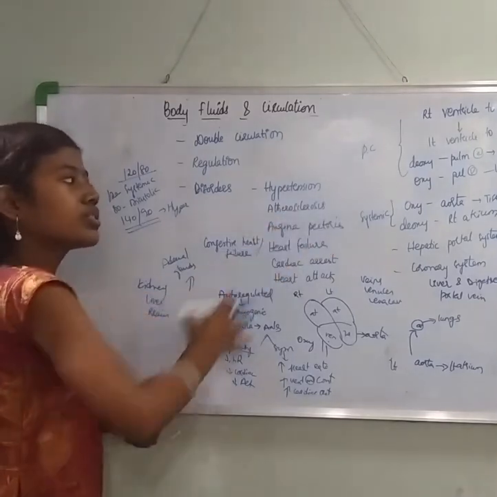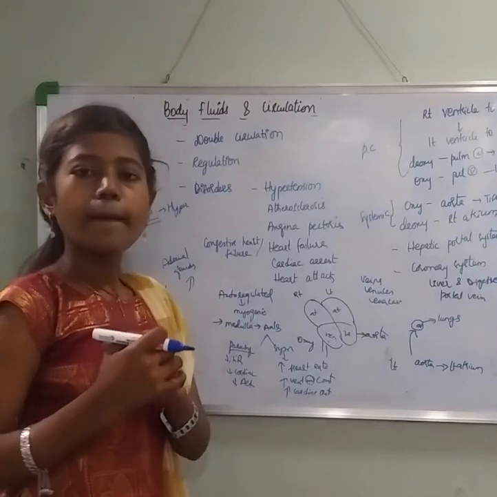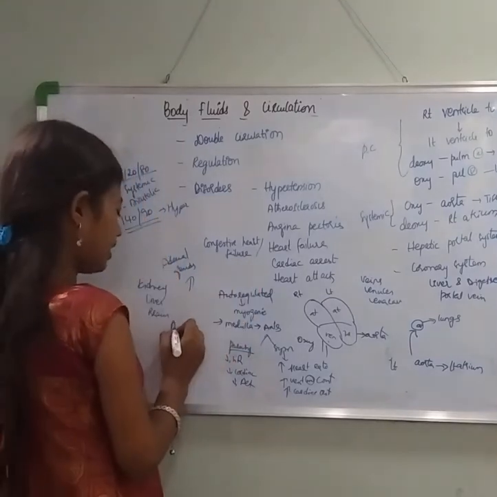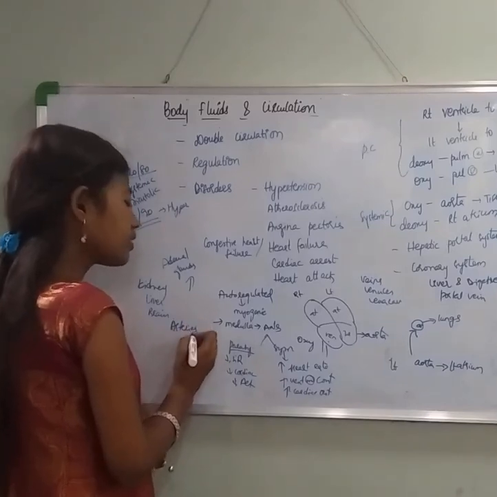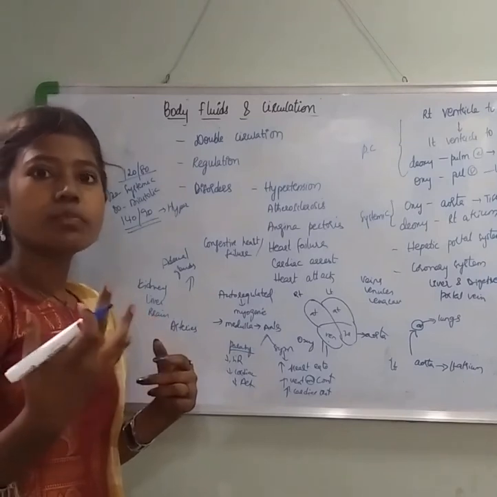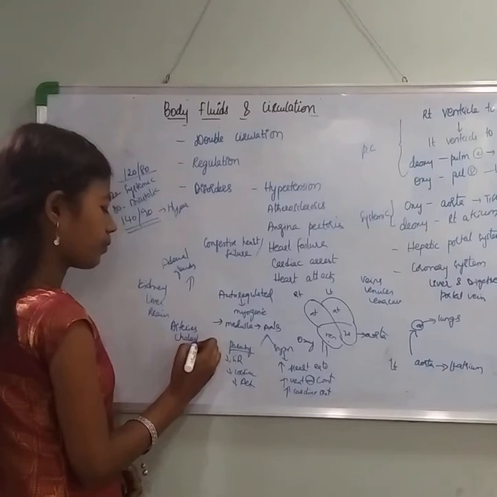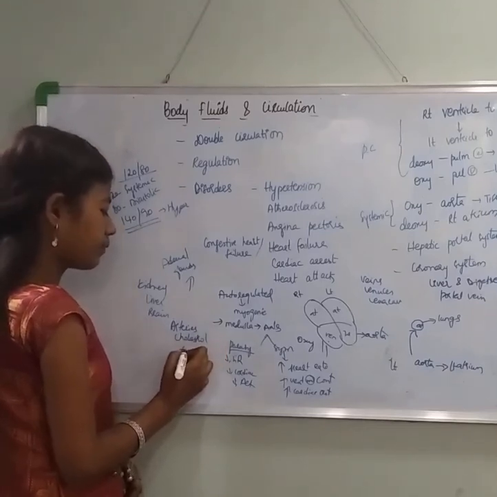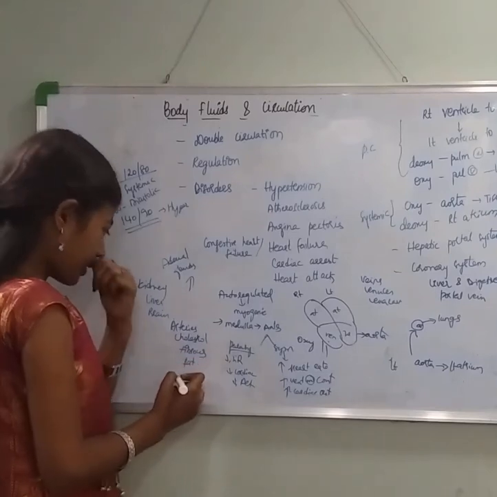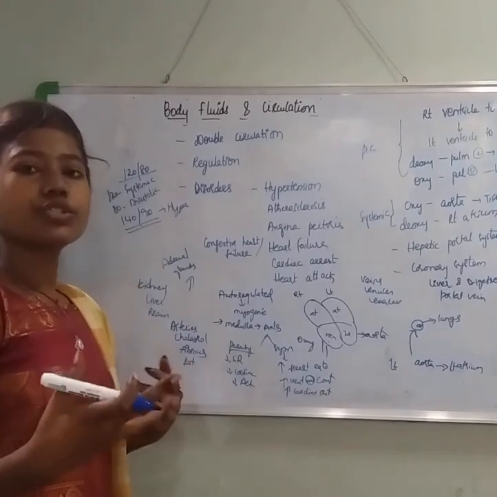Now coming to atherosclerosis. Atherosclerosis is a disorder of the blood vessels. Here, in the arteries, the flow of blood is getting obstructed due to the deposition of cholesterol, fat and fibrous tissue material.